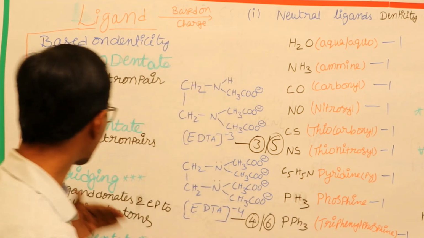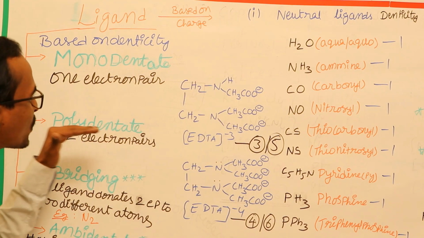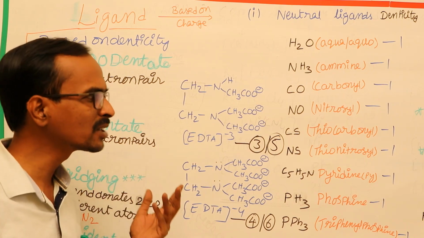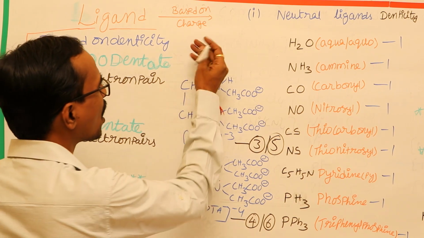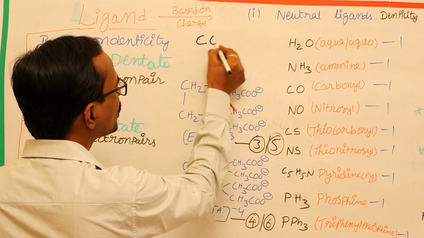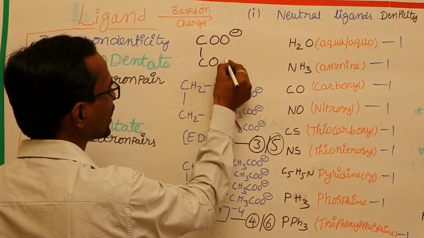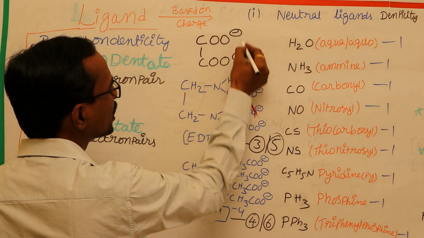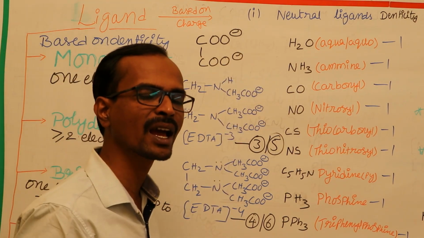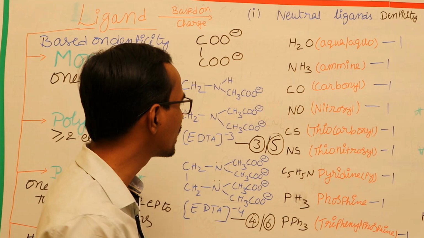Now let's have a look at the next kind. As an example for the polydentate ligands, you can see oxalate ion. Oxalate ion means C2O4 2-, COO-, COO-. Here it is donating 2 electron pairs, so it will be an example for the bidentate ligand.